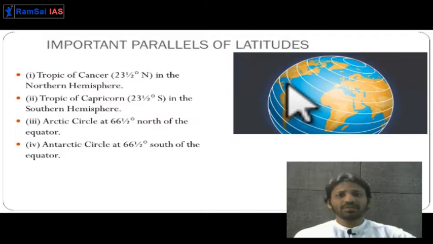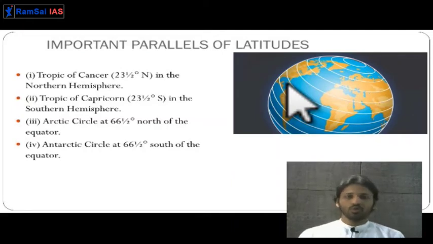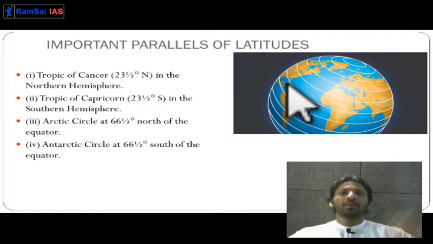They don't touch each other. The distance between them is always constant. They are complete circles. So these are the properties of latitude. The biggest latitude among them is the 0 degrees latitude, or equator. Above 0 degrees you have latitudes till 90 degrees, and below 0 degrees till the south you have latitudes till 90 degrees.